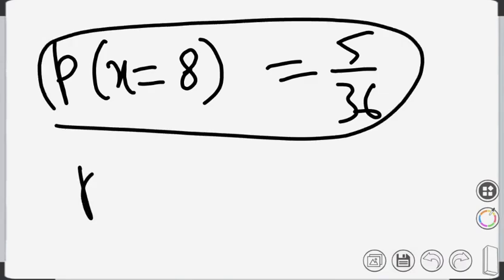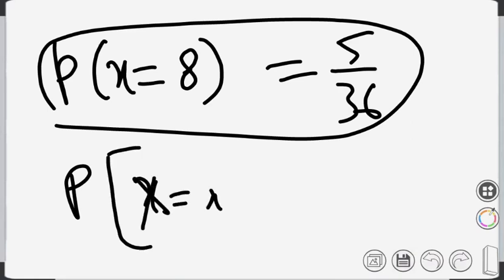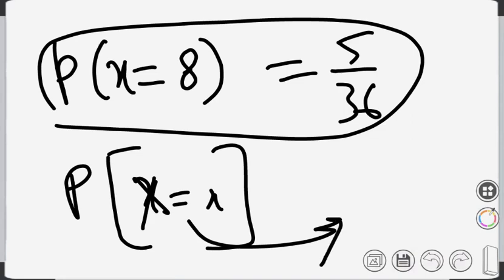In general terminology, the probability mass function is the probability for a particular point. We write capital X equals x. So as x takes different values, the corresponding probabilities can be found.